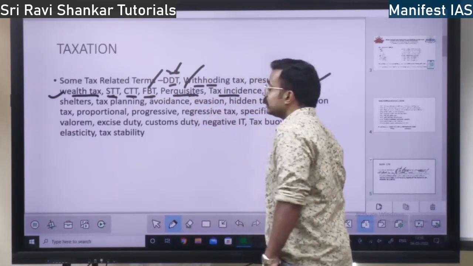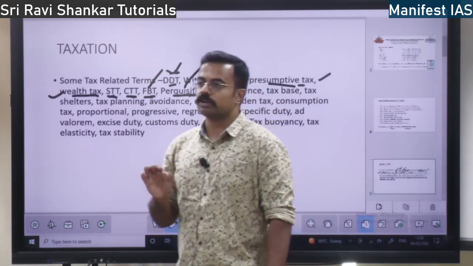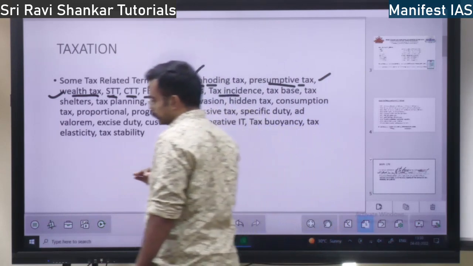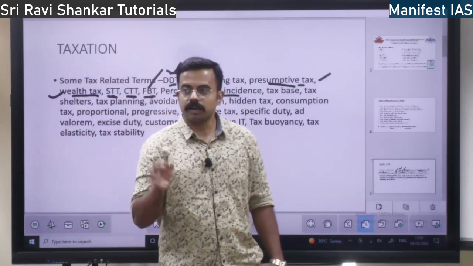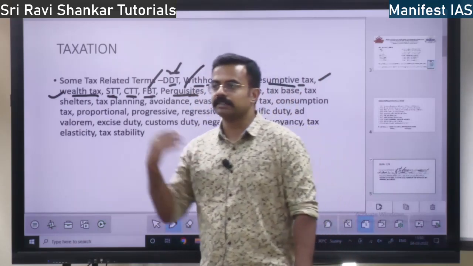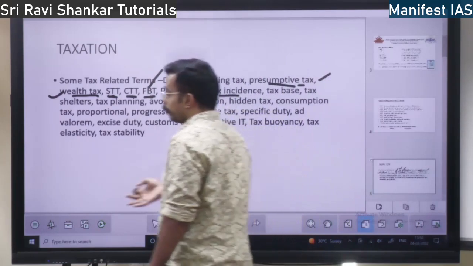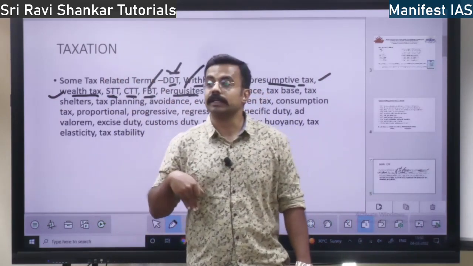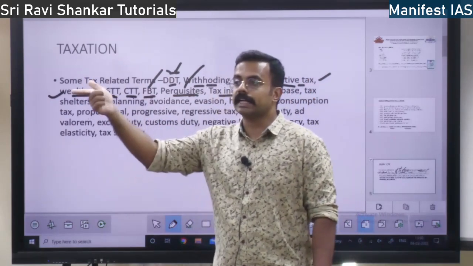Next you have tax incidence. Tax incidence means what? You have to understand this concept with respect to direct tax and indirect tax. See, in direct tax, the tax is incident on the consumer or citizen. I am paying the tax, tax is incident upon me. Whereas in indirect tax, the tax is not incident upon me. Though I pay the tax, I am not paying directly to the government.